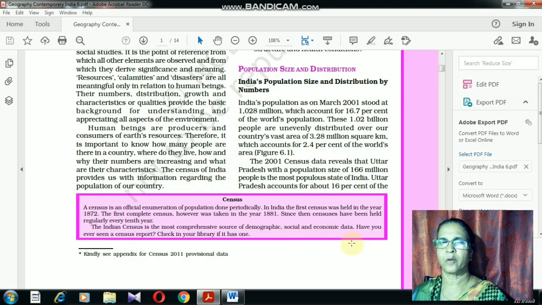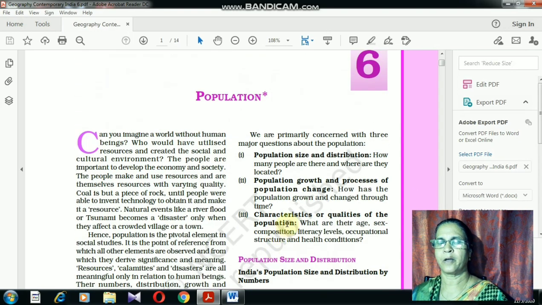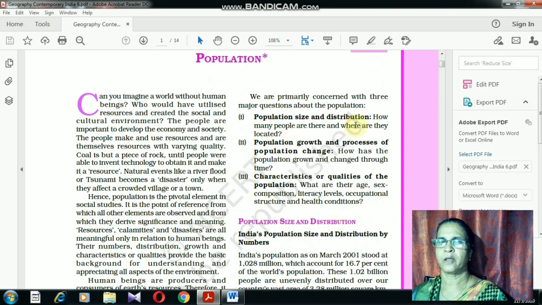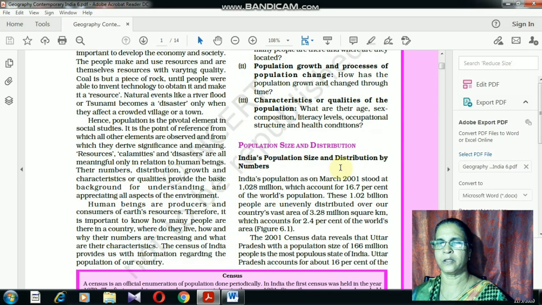One more question that could be asked is: in which year was the first census held in India? The first census was held in the year 1872. Apart from that, related to population, there are three aspects we are supposed to learn in this chapter: population size and distribution, growth and process of change, and qualities of population. Today let us revise size and distribution and process of population change.